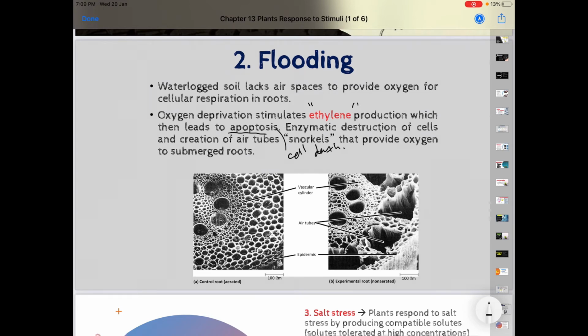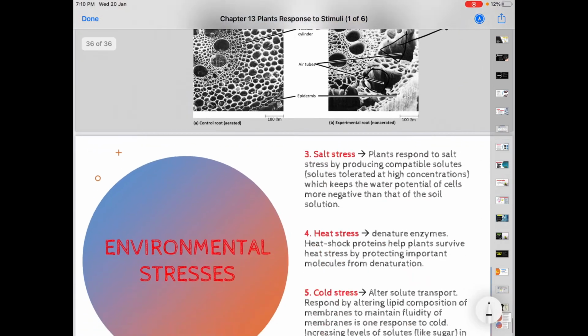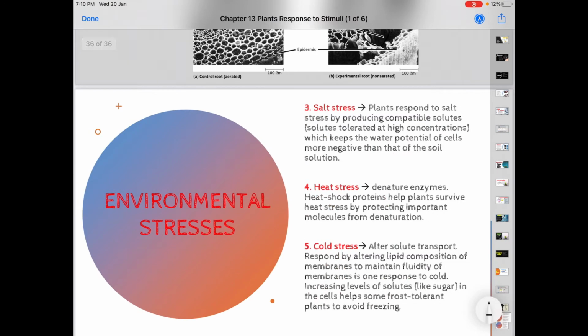Enzymatic destruction of cells. The dead cells will be destroyed by enzymes, and this destruction process will create some air tubes. Air tubes we call snorkels. So this snorkel will provide oxygen to the submerged root. This is an adaptation for the plant when they are facing flooding.